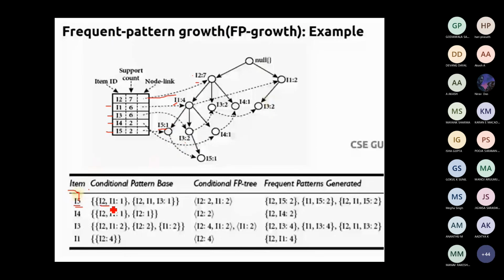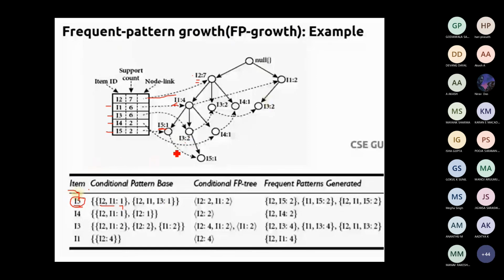So I2, I1. We don't want to write I5 explicitly, because this particular conditional pattern is based on I5 only. I5 is the base. For reaching I5, what is the pattern? What is the conditional pattern? If a person buys I2 and if a person buys I1, it is obvious that the person will buy I5, and the count is going to be 1. That is the conditional base pattern.